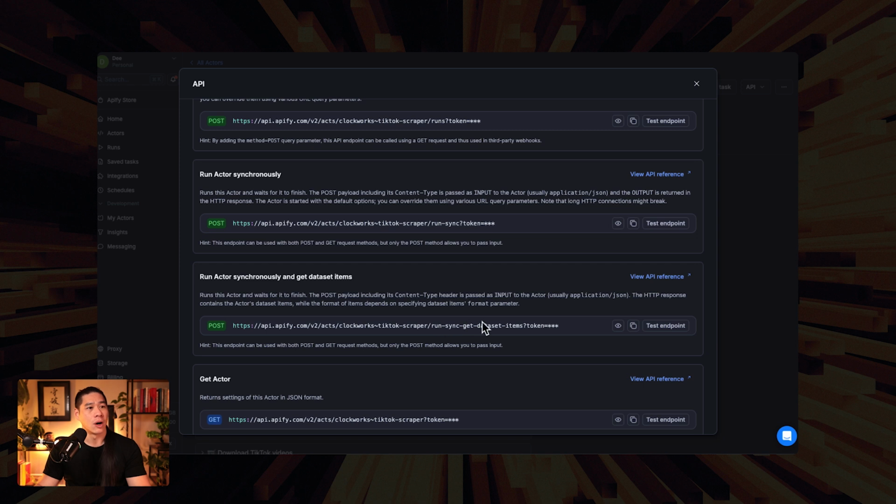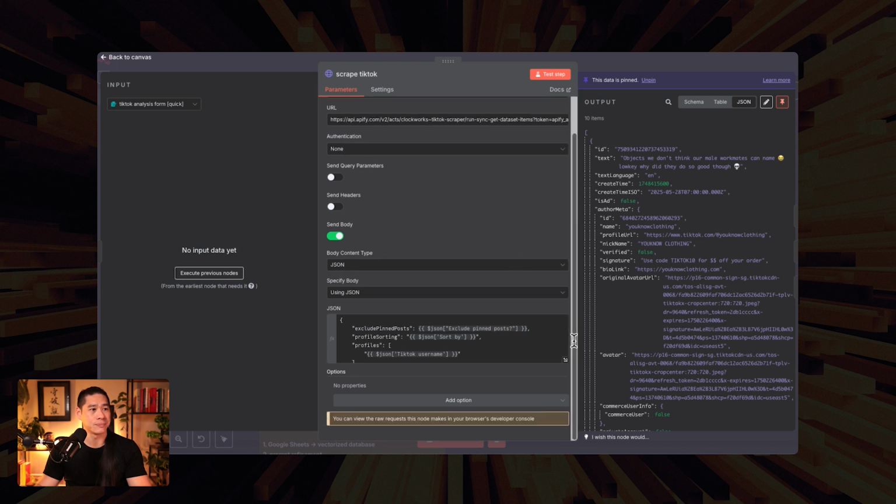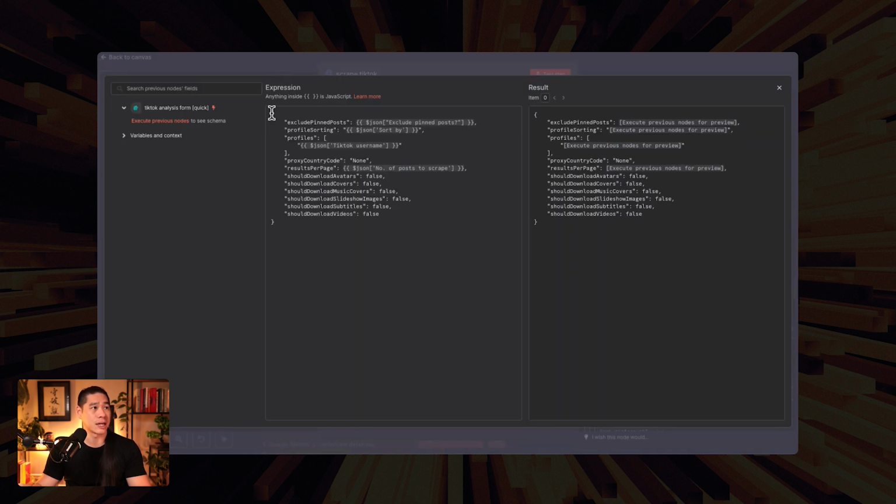So all you got to do once you have an account inside of Apify is just hit the copy button there and paste it into the URL here. It will also include your Apify token because you already have an account. So that part you don't have to then worry about in terms of authentication or any type of header auth fields. Now let's go down here and you'll see the settings that we want.